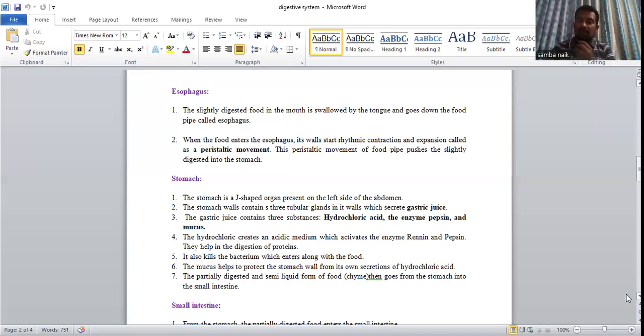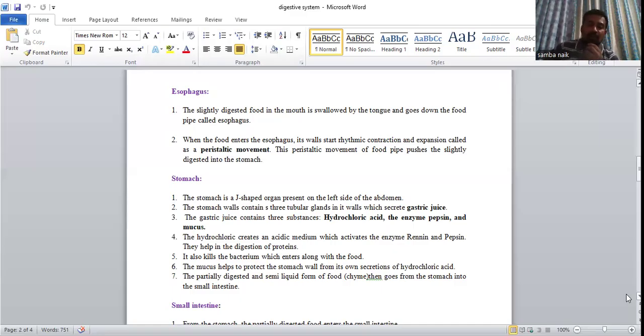Next, stomach. The stomach is a J-shaped organ present on the left side of the abdomen. The stomach wall contains tubular glands which secrete the gastric juices, as we already told. The gastric juice contains three substances: hydrochloric acid, the enzyme pepsin, and mucus.